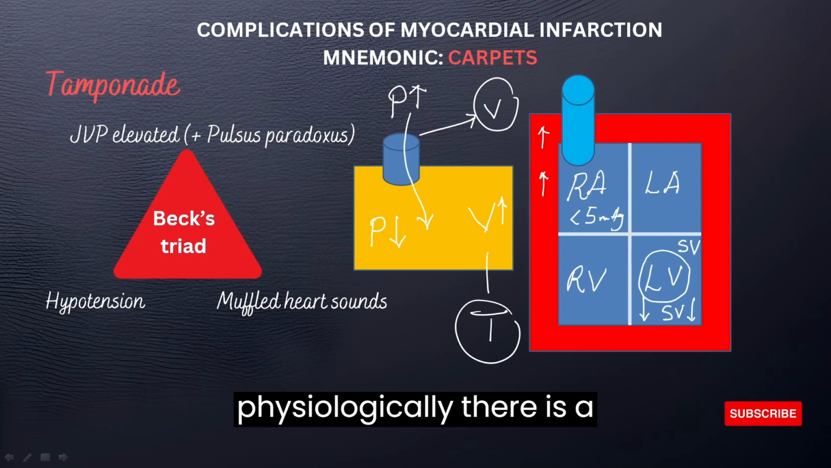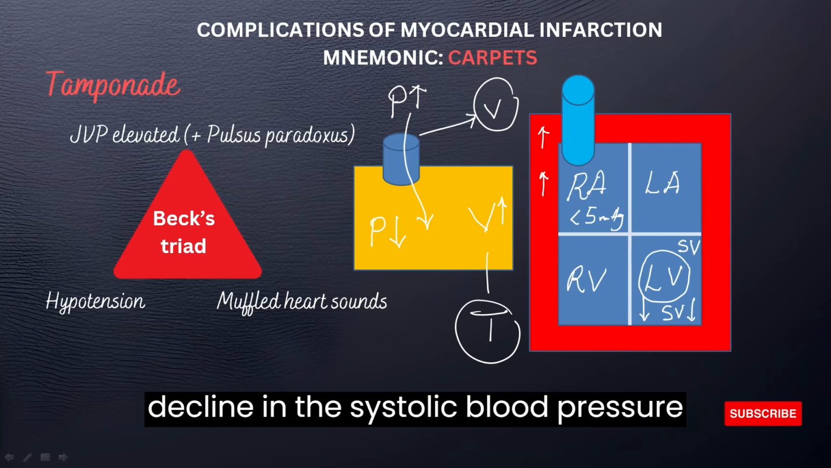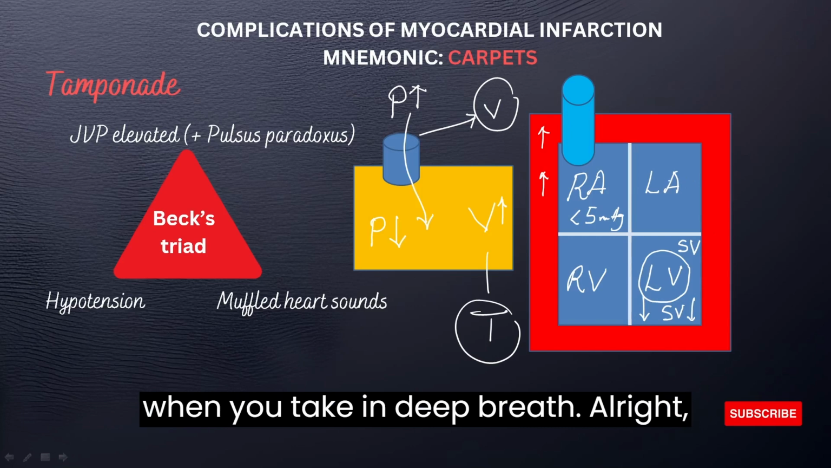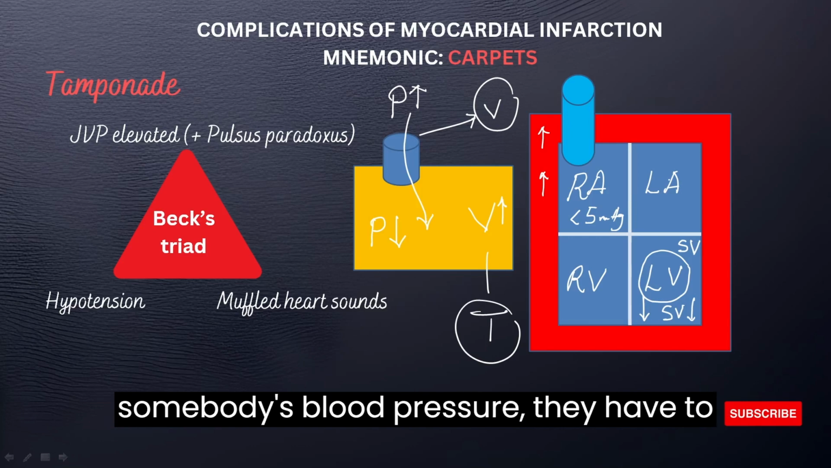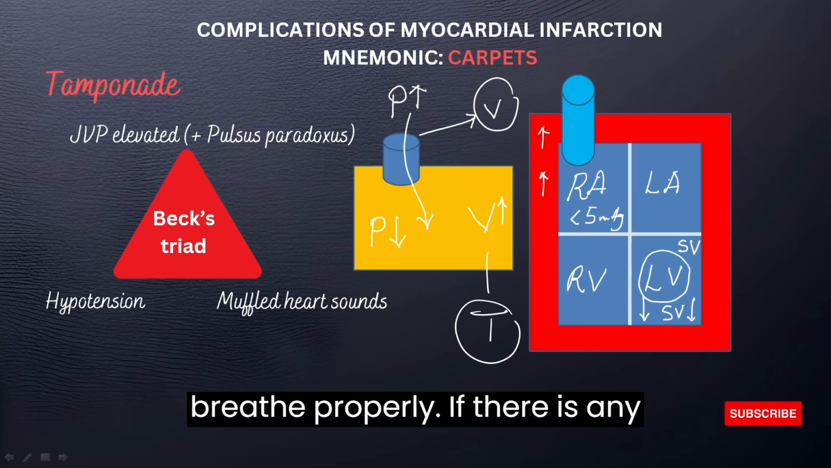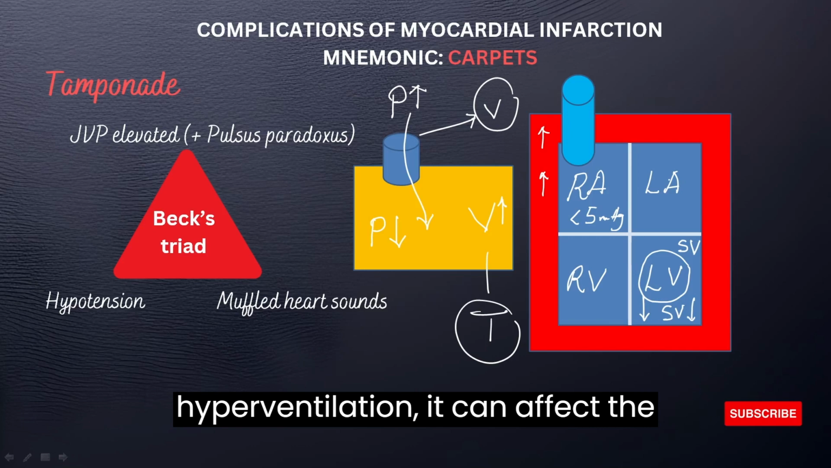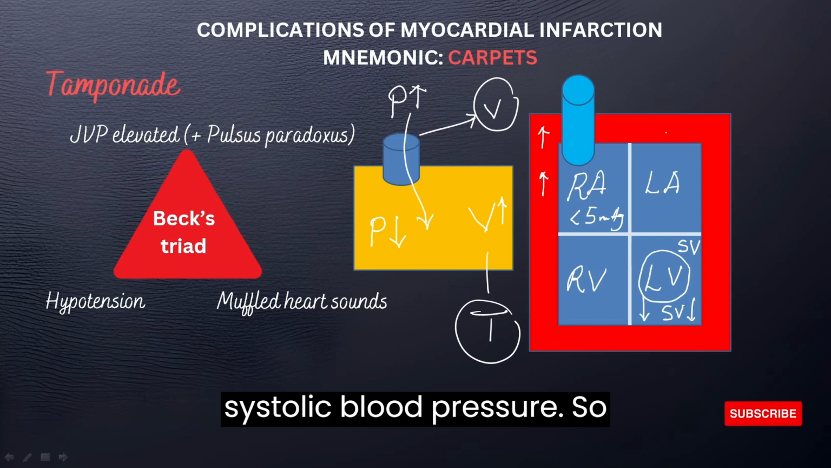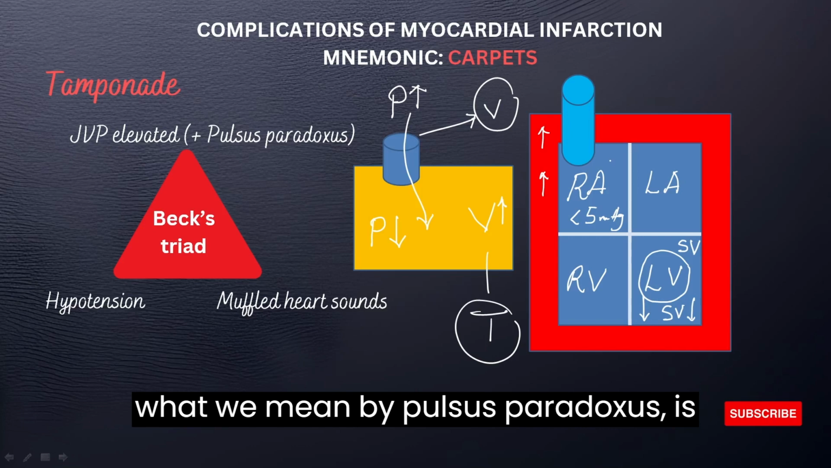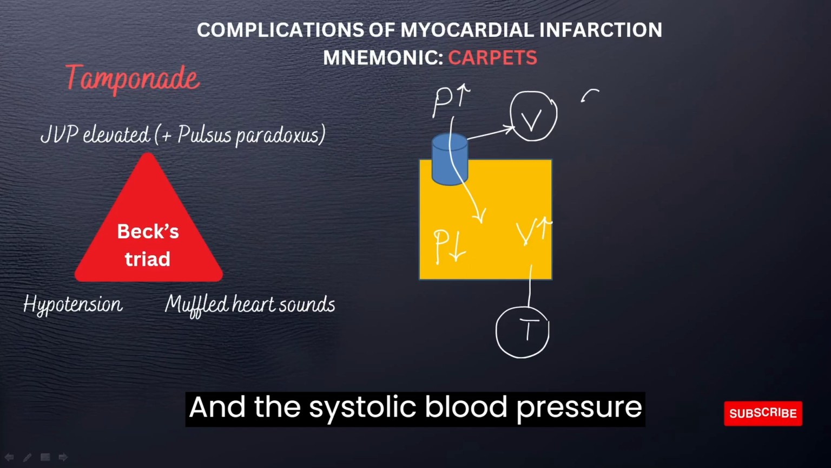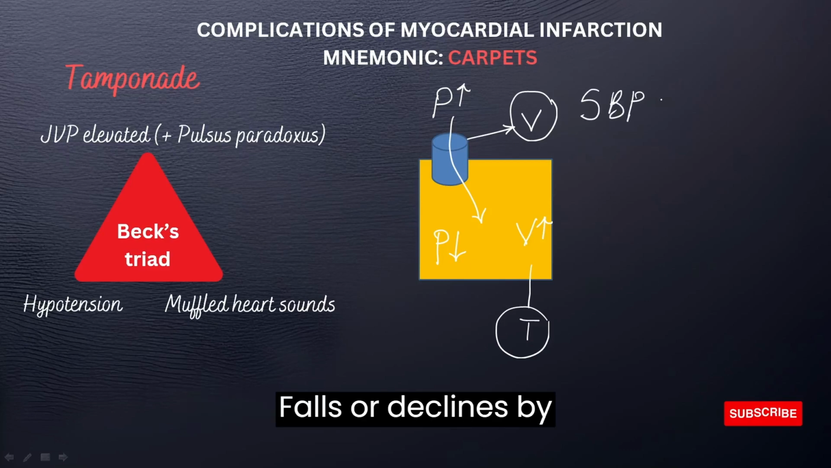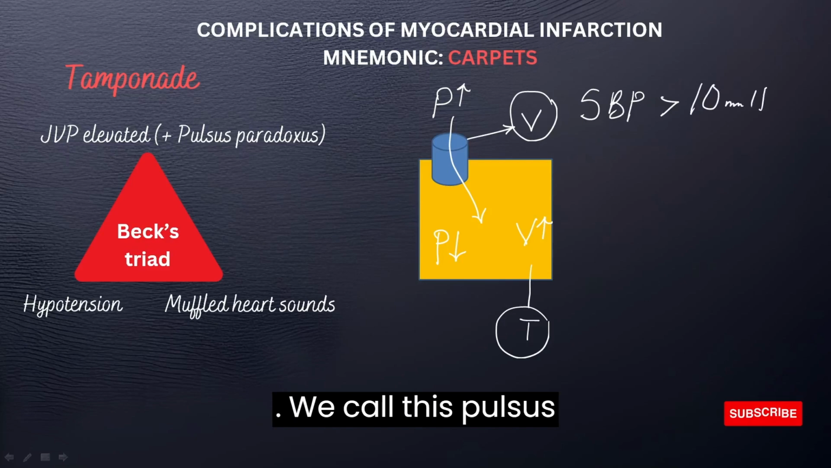So physiologically, there is a decline in the systolic blood pressure when you take a deep breath. This is one of the important things to remember when you're checking somebody's blood pressure. They have to breathe properly. If there is any hyperventilation, it can affect the systolic blood pressure. So what we mean by pulsus paradoxus is that when you take a deep breath and the systolic blood pressure falls by greater than 10 millimeter mercury, we call this pulsus paradoxus.